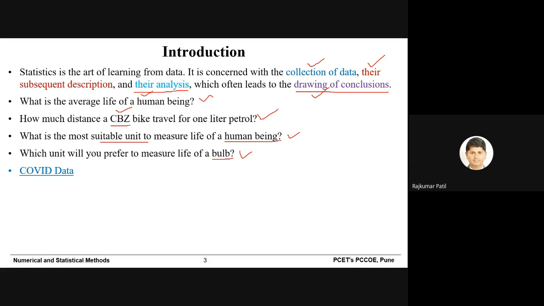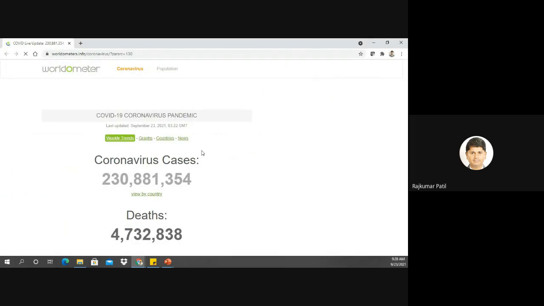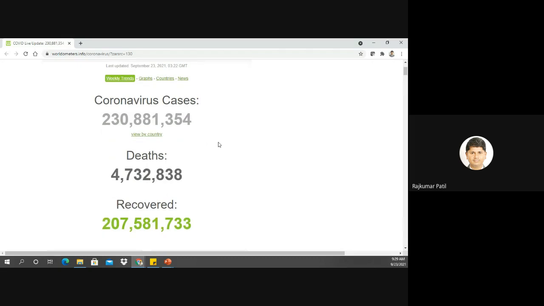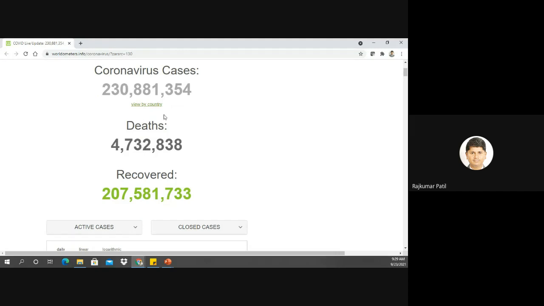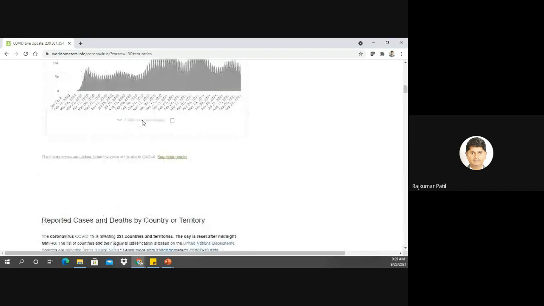Okay, so yes, I opened the COVID data here. So what is this? Can you see my screen? Yes, I guess you can see. So here there is only data, COVID data, right? And coronavirus cases worldwide. If you want to see country-wise, the data is available.